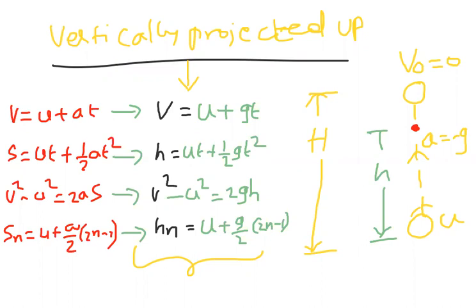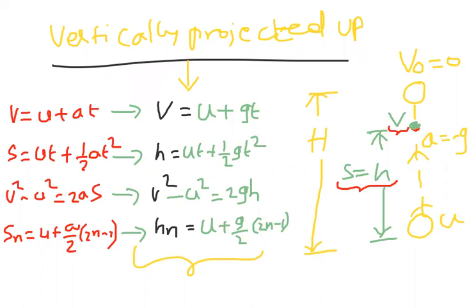Here the velocity is now not 0; it has a velocity at this point. The velocity at this point is v. Why have I taken it like that? I am not interested in taking capital H, because at capital H I would have to substitute the v value as 0. As I am not interested in putting v as 0, I have taken one point below the maximum height. I will discuss what happens at maximum height also, but now I am discussing a point somewhere below the maximum height.